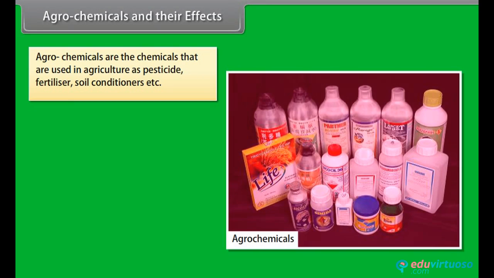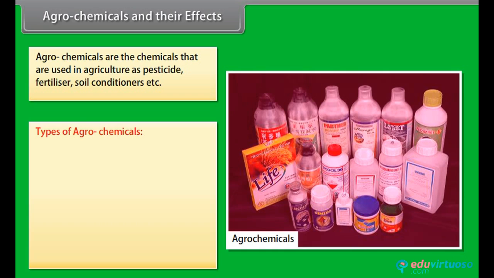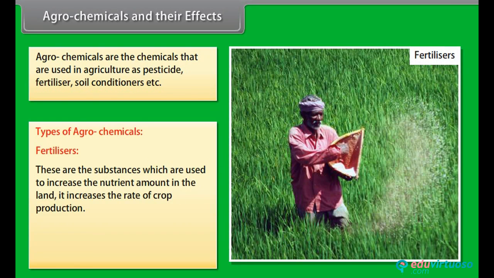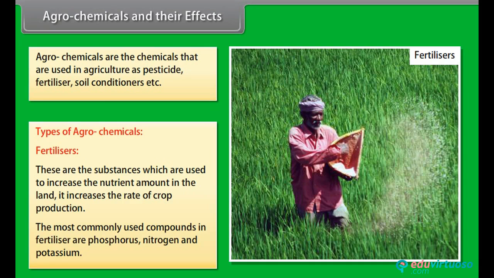Agrochemicals and their effects. Agrochemicals are the chemicals that are used in agriculture as pesticides, fertilizers, soil conditioners, etc. Types of agrochemicals. Fertilizers. These are the substances which are used to increase the nutrient amount in the land. They increase the rate of crop production. The most commonly used compounds in fertilizers are phosphorus, nitrogen and potassium.